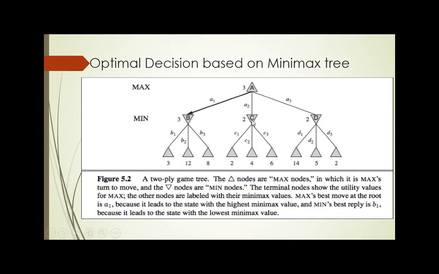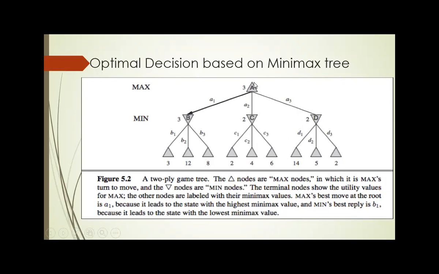Like that, here from C, the min player selects the action which leads to the minimum value. Here C1 is the action that leads to the minimum value, so C gets updated with the value 2. Likewise, D selects the action which provides the minimum value. So D selects the action D3, and its value gets updated with the minimum value of its terminal node, 2. So here all the nodes in this level get updated. So all the intermediate level nodes' utility values get updated.